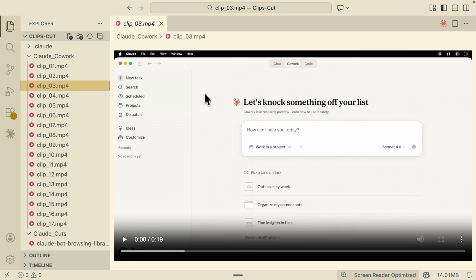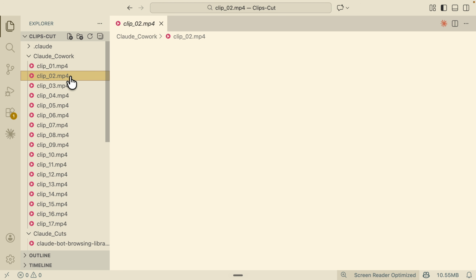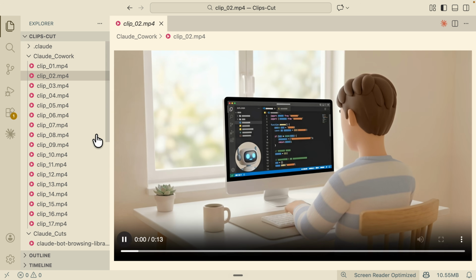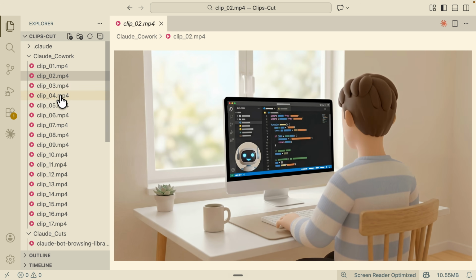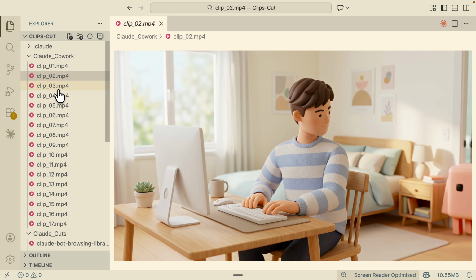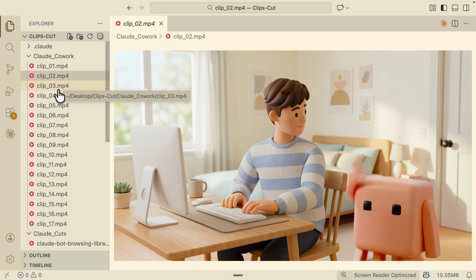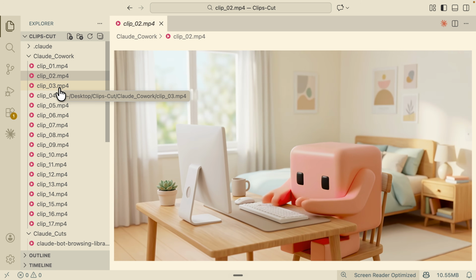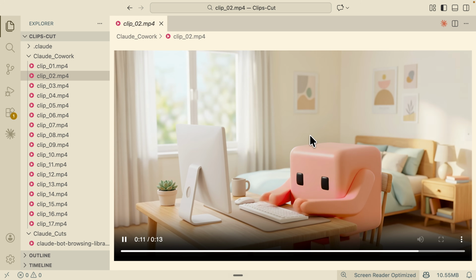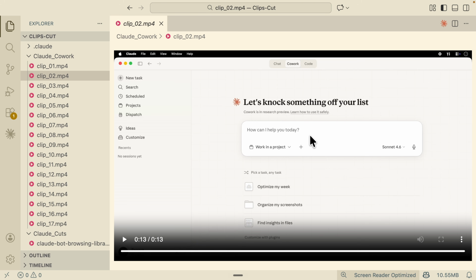So in that case, I'm going to head over to my Visual Studio Code, which you can see here. Essentially, you can see I have a folder called Claude Cowork folder, or in this case, just a bunch of clips. What I want to do is have Gemini read through each clip, like watching through and processing what actually happens inside each clip and try to summarize it, pass it to Claude Code, and Claude Code is going to rename each and every single one of them,